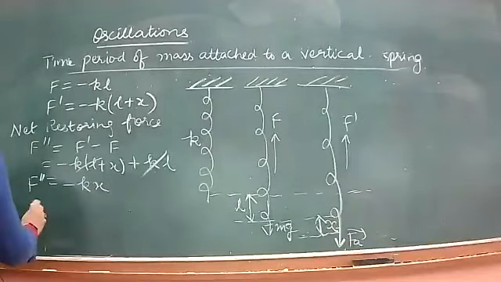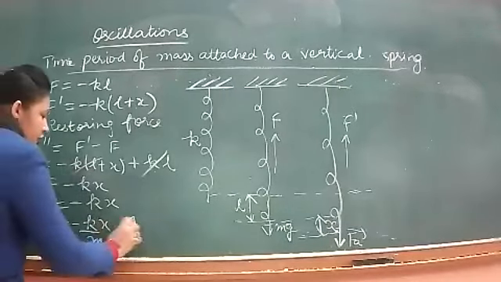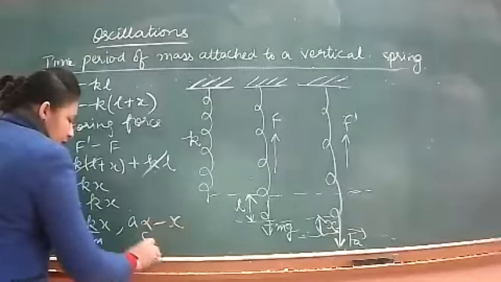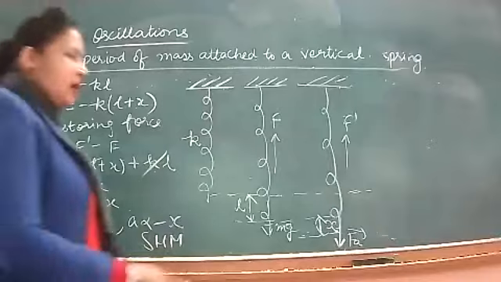Okay. So again put F is equal to MA, M is the mass attached and A is minus K by M times X. Acceleration is directly proportional to negative of X. That indicates it is SHM. आगे सारे step same है.